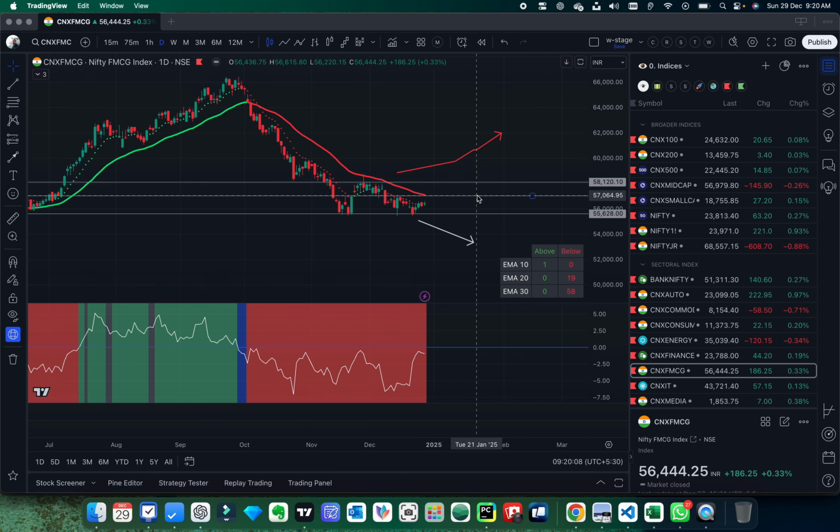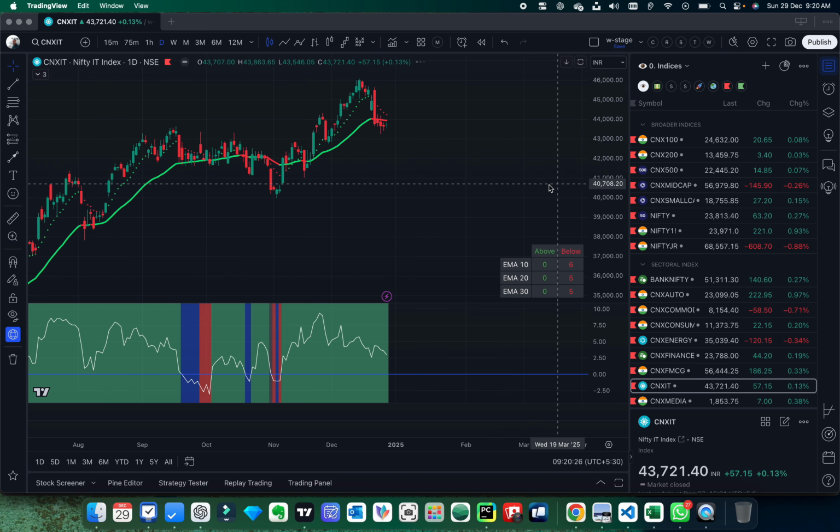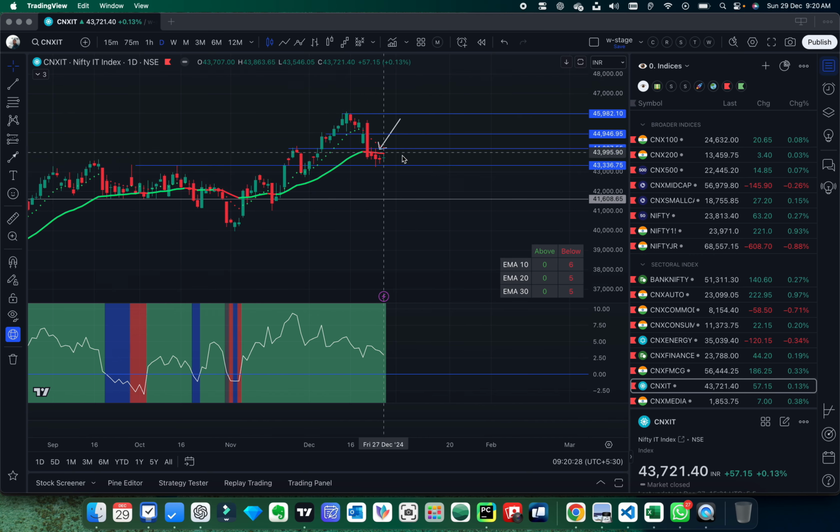So it's interesting to see what happens in the next week, whether it continues to be range bound or it closes above this particular resistance and starts trading upward. Nifty IT again, it's in the range, it's in the downtrend. It has been outperforming the overall market, but it is also in a very tight range. As you can see, these last two candles,